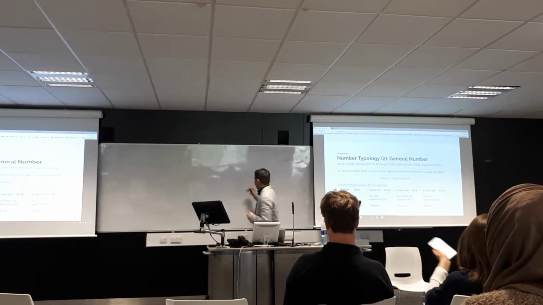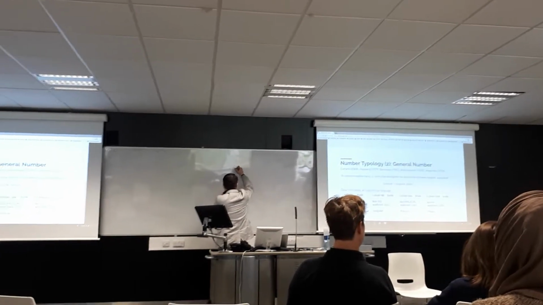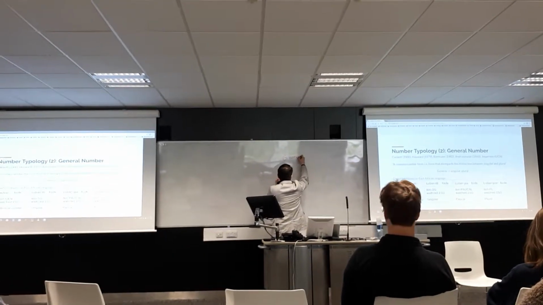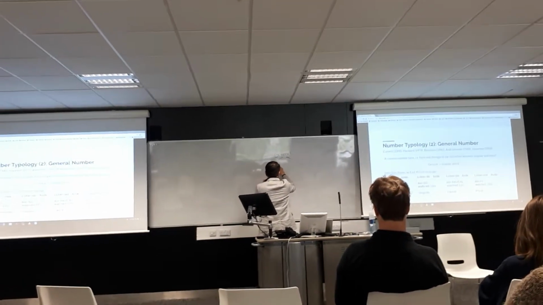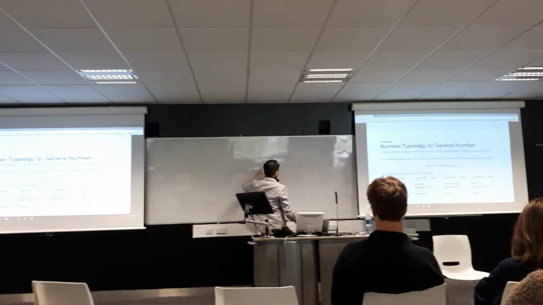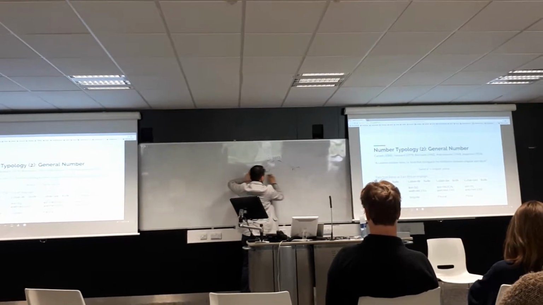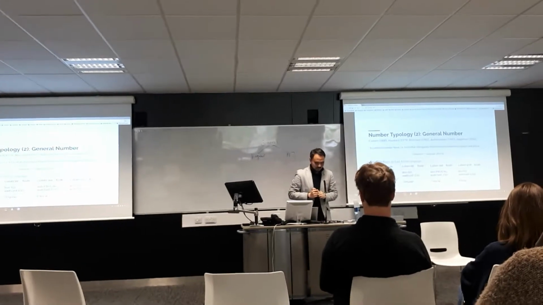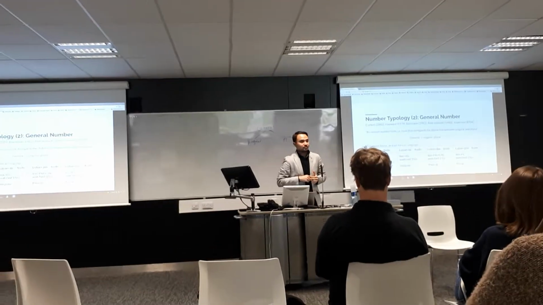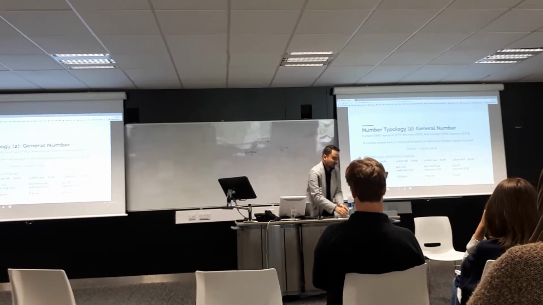Some typologists think that the general number is outside the distinction of singular and plural. So here, singular and plural, right? We have been talking at this level so far, but general is outside of the singular and plural. It's just before it is even individuated, before it is even divided.